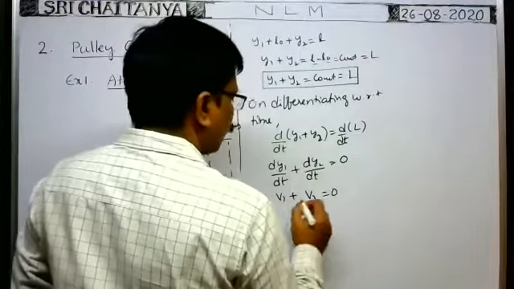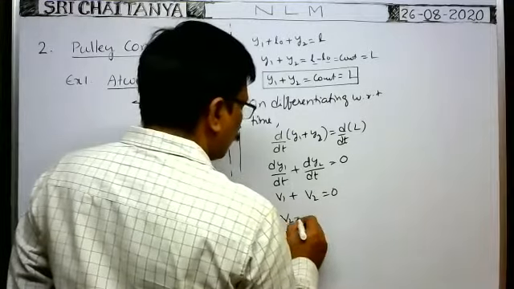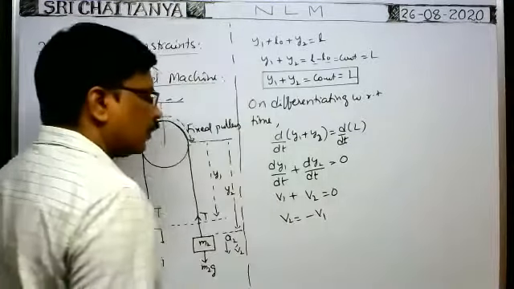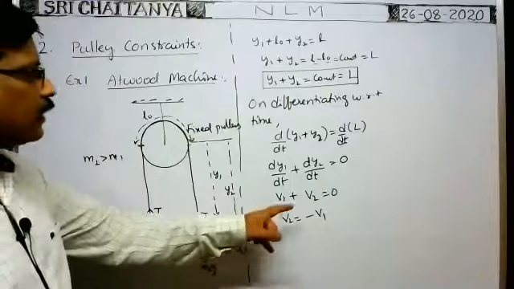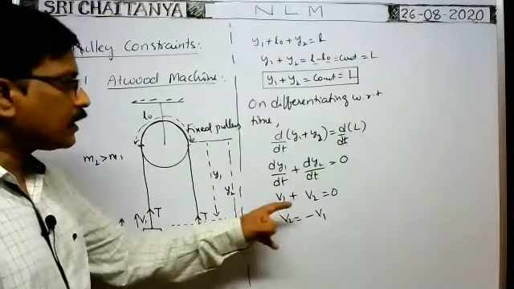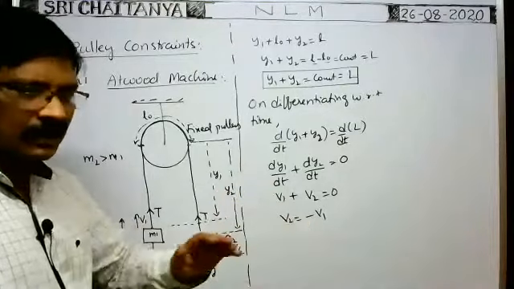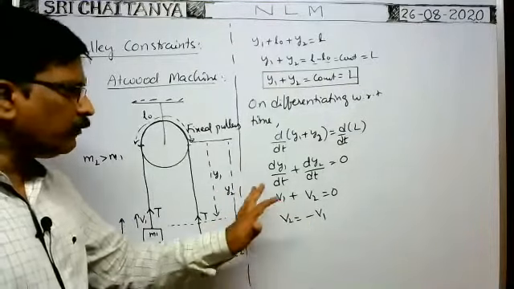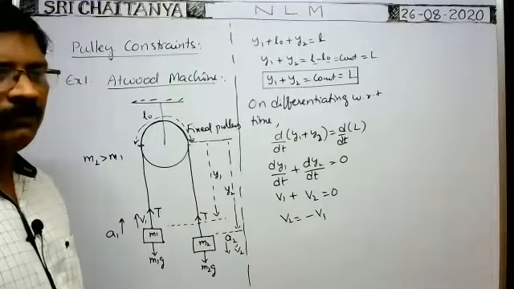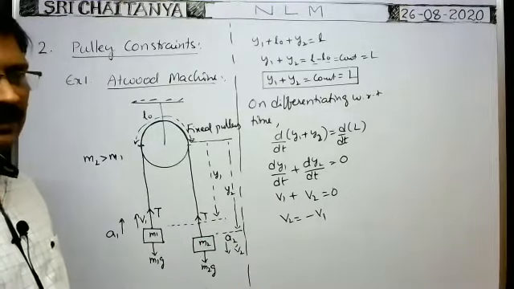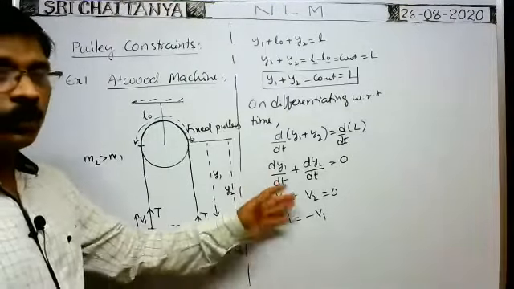That is equal to 0. Or v2 is equal to minus v1. Here minus represents these velocities are not exactly in opposite direction. The meaning of minus is not exactly in opposite direction. V1, V2 are in different directions. Here the minus sign does not represent that both are in opposite direction.